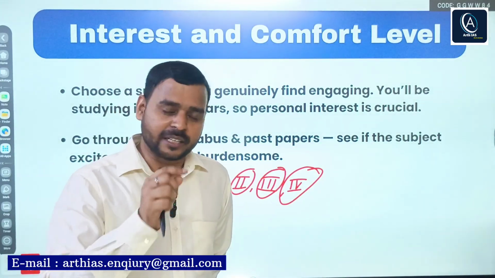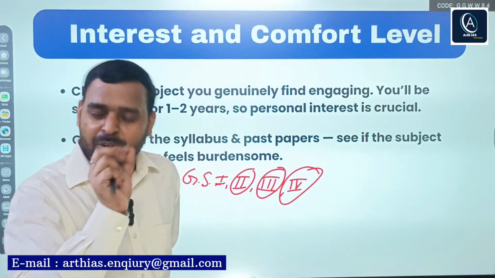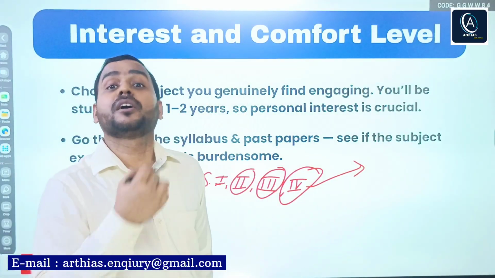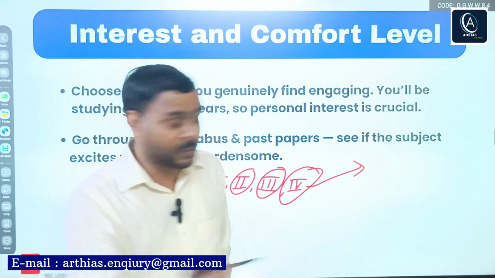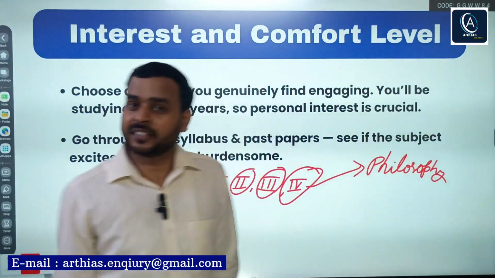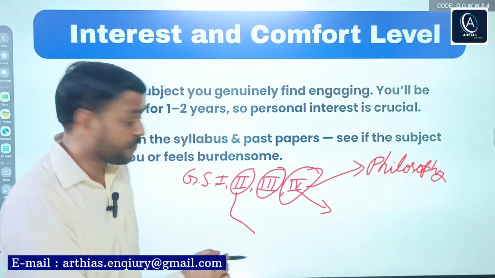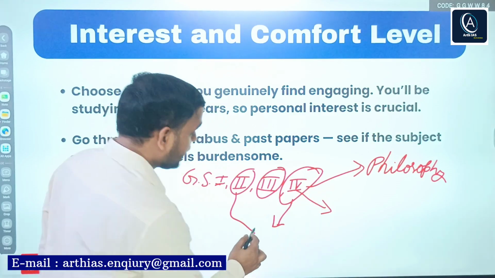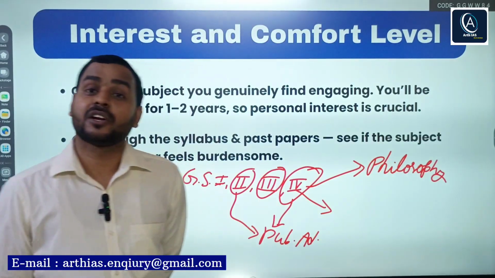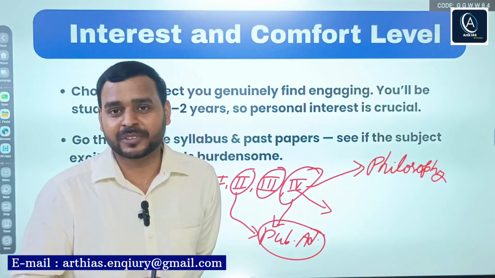Mainly a combination of philosophy, psychology, and some portion of governance. Now, if you find your interest in philosophy and psychology, you can go for the philosophy option. If you find interest in governance, which is part of GS paper 2 and also GS paper 4, then you can go for what? Public administration, one of the practical subjects that will also help you a lot after selection, during your service and tenure.